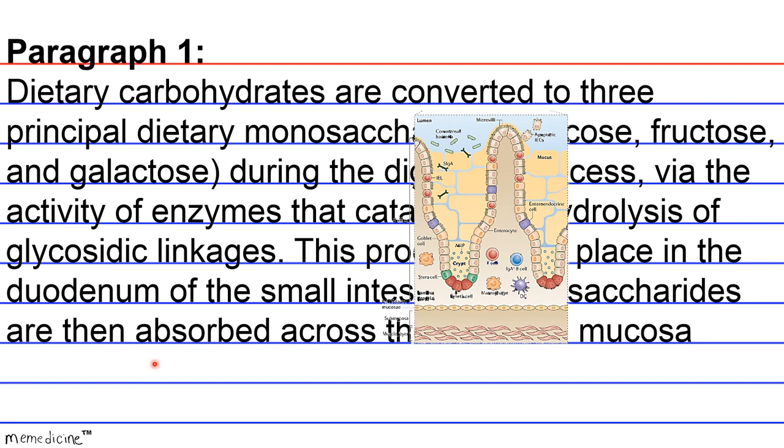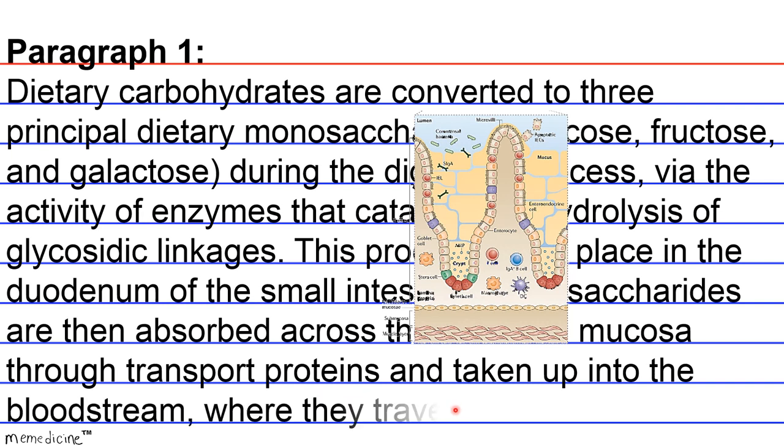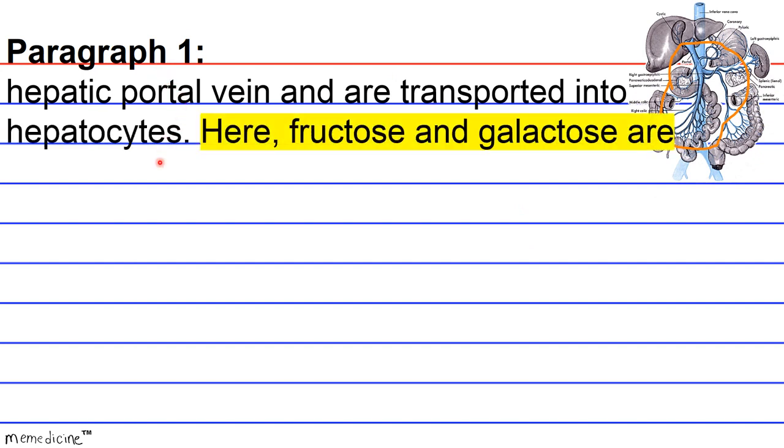Monosaccharides are then absorbed across the intestinal mucosa through transport proteins and are taken up into the bloodstream, where they travel to the liver via the hepatic portal vein and are transported into hepatocytes.